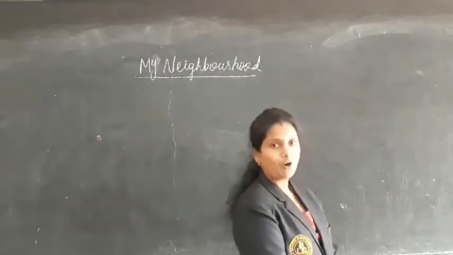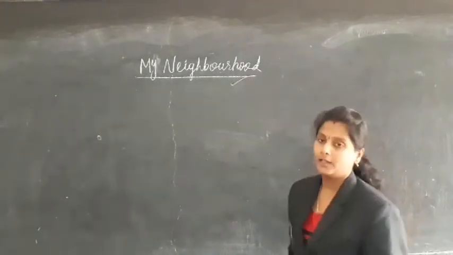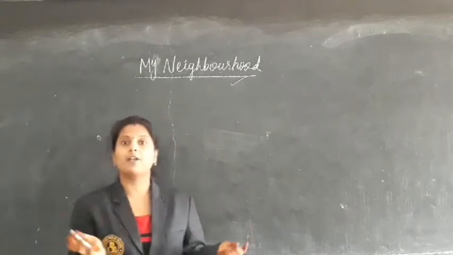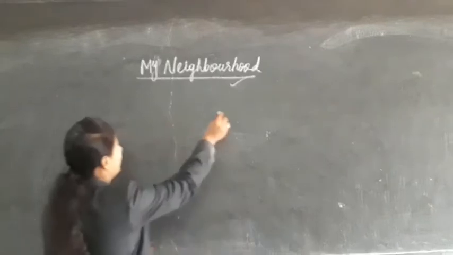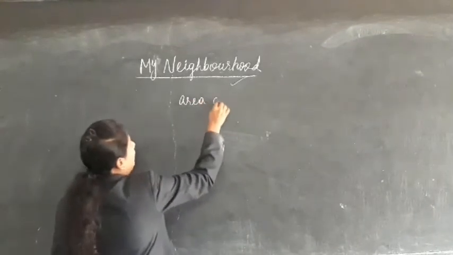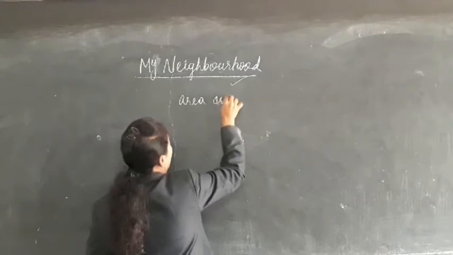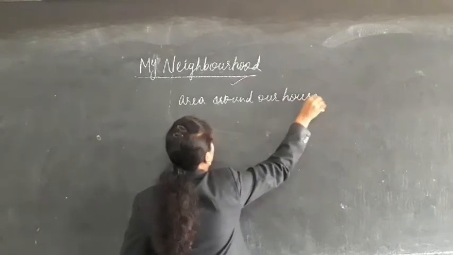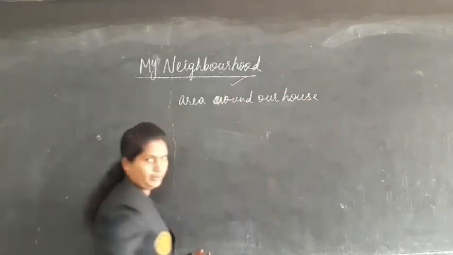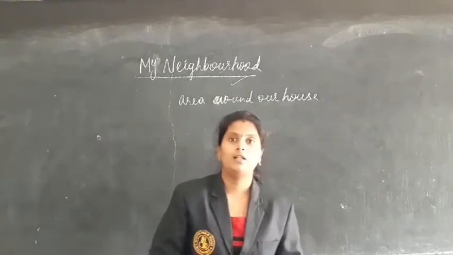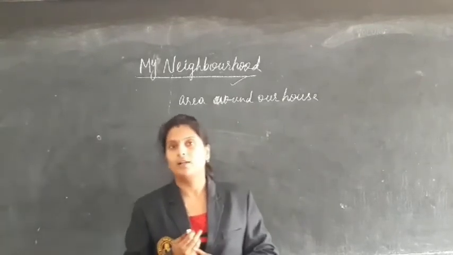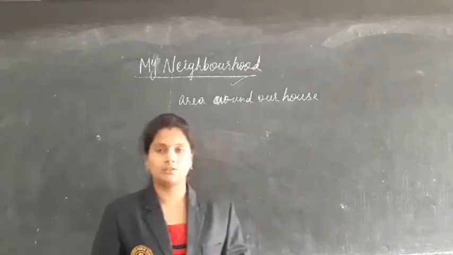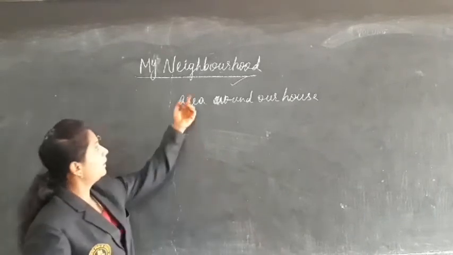So, what is a neighborhood? The area where we live, the area surrounded by our house, is nothing but a neighborhood. The area around our house is called a neighborhood. Okay? Now your home is there, completely surrounded by some other places, some other areas, some other houses. Those we call a neighborhood.